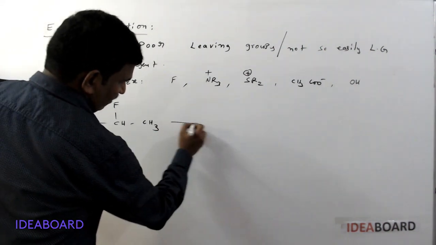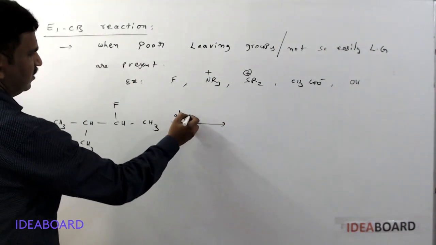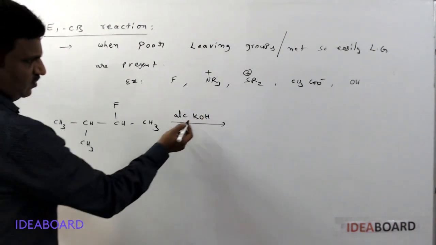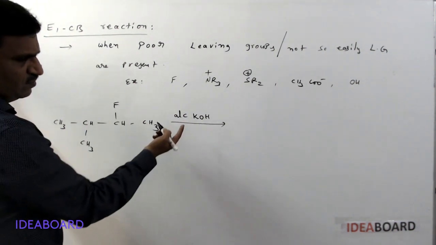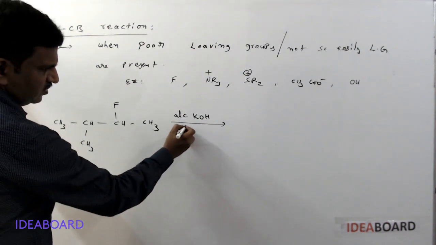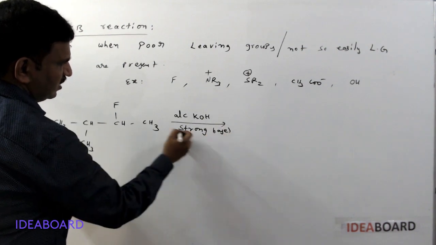Then what happens in the presence of alcoholic KOH? Here also a strong base is required, like the E2 reaction. Instead of a strong base, if you take a weak base, we can't get it. So a strong base is definitely required for this reaction.